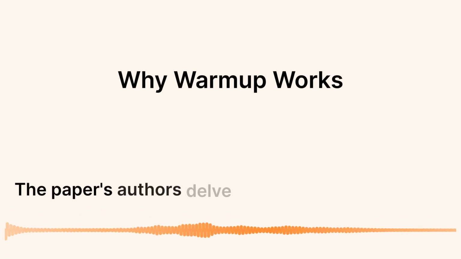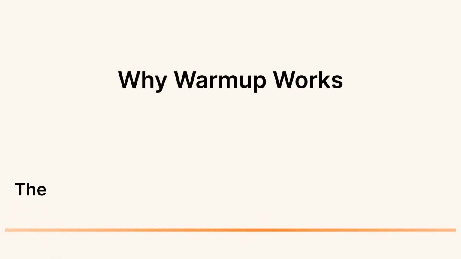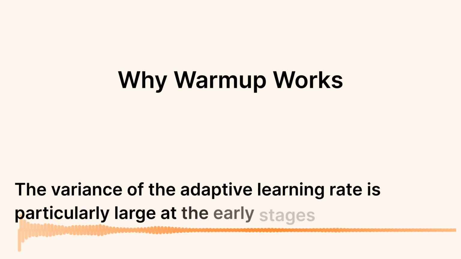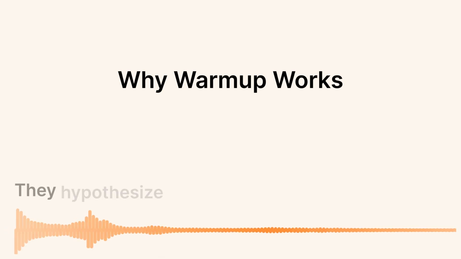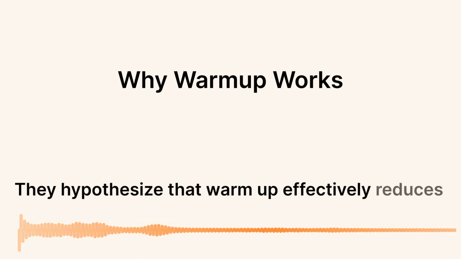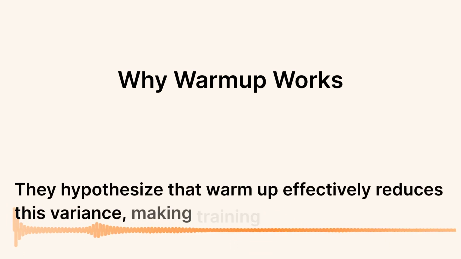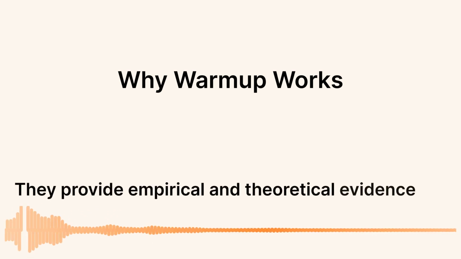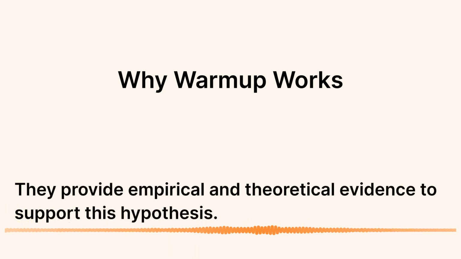The paper's authors delve into the root cause. The variance of the adaptive learning rate is particularly large at the early stages of training. They hypothesize that warm-up effectively reduces this variance, making training more stable. They provide empirical and theoretical evidence to support this hypothesis.